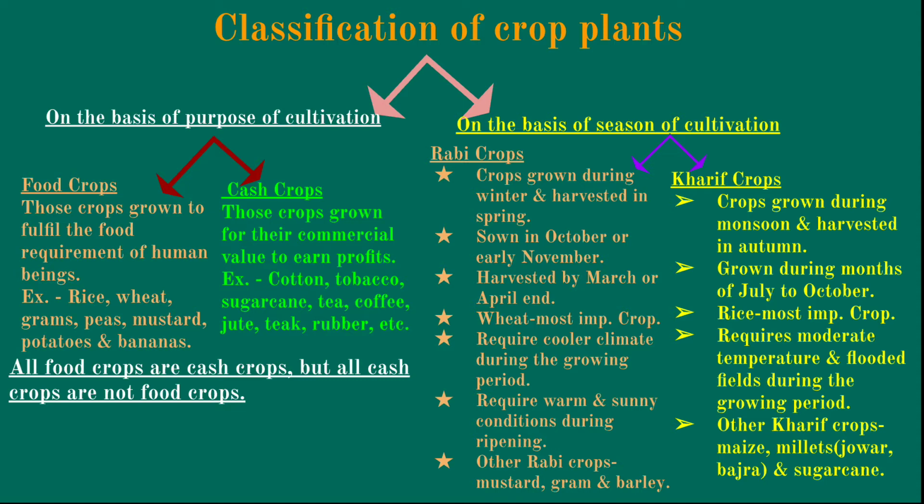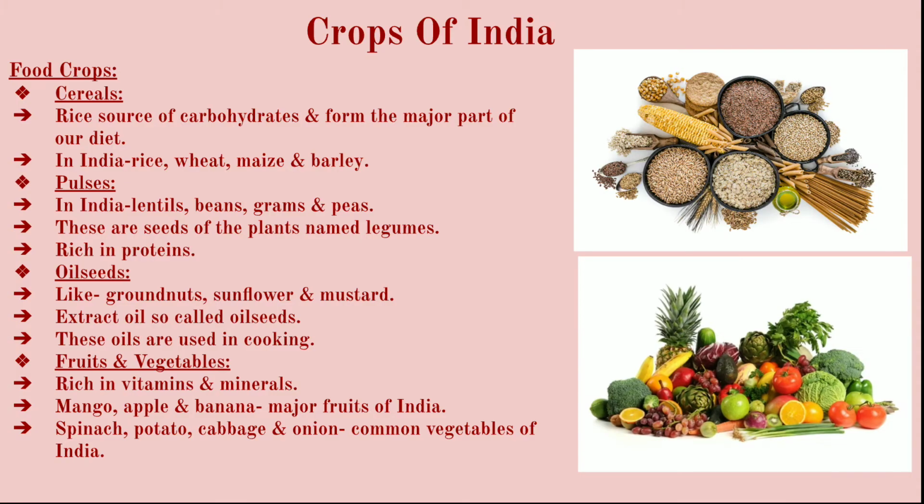Okay, next we are coming to the crops which are very popular in India: the cereals, the pulses, the oil seeds, the fruits and vegetables. Cereals like rice. Rice is a source of carbohydrates and forms the major part of our diet, a staple food of India.